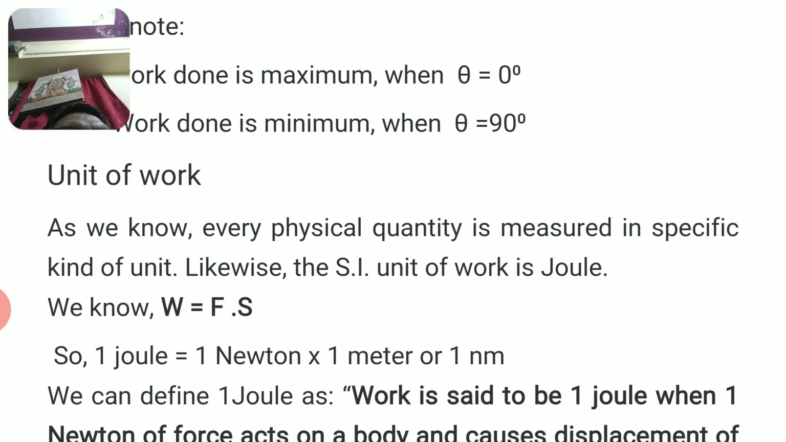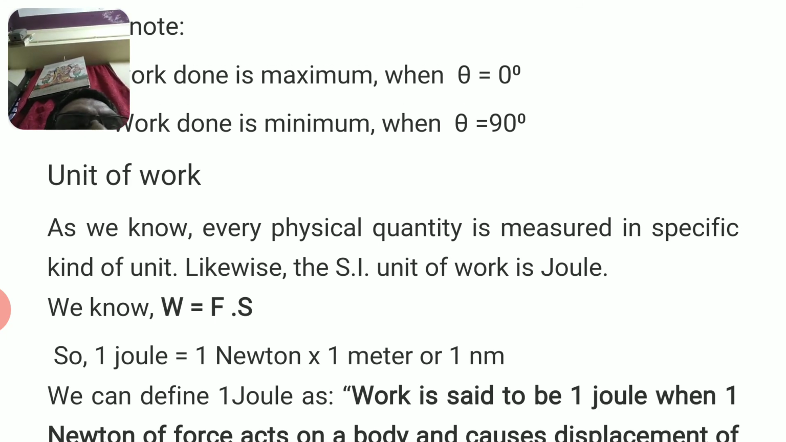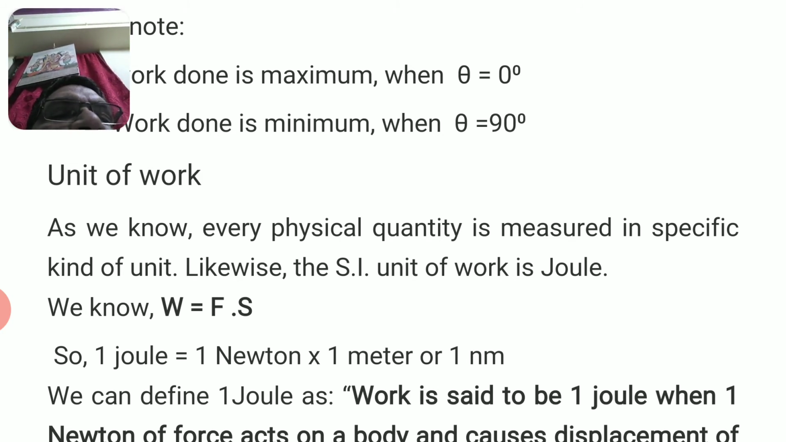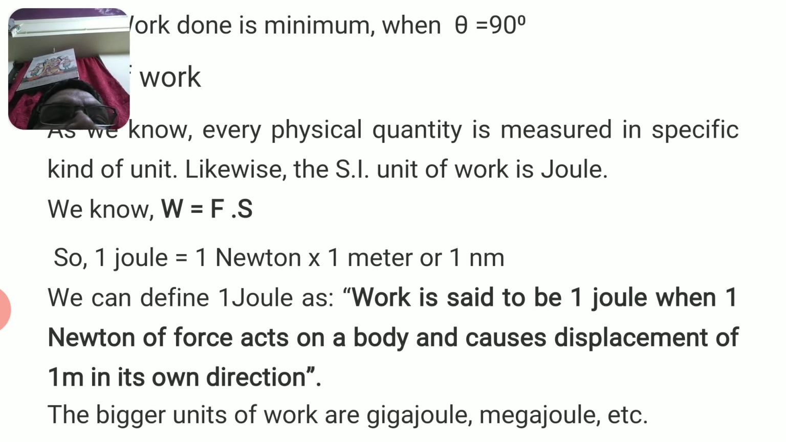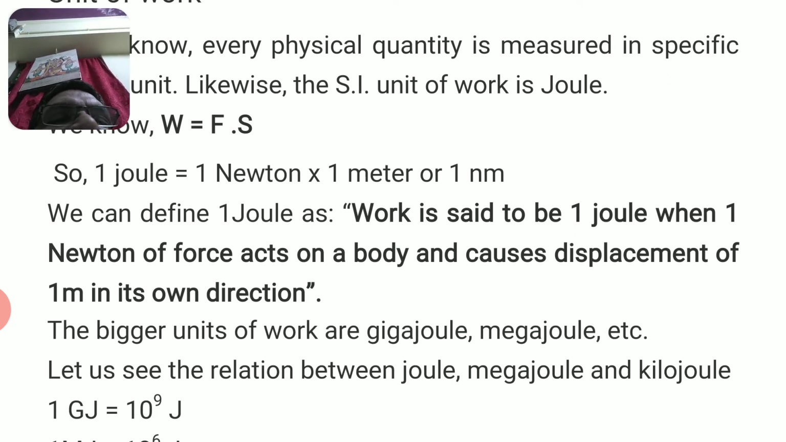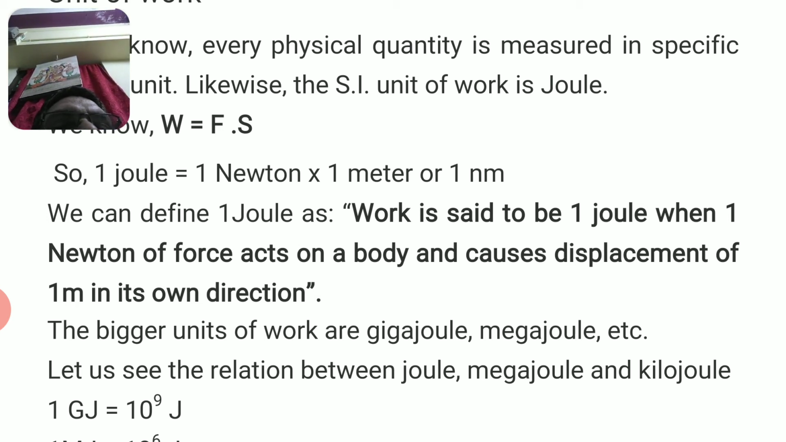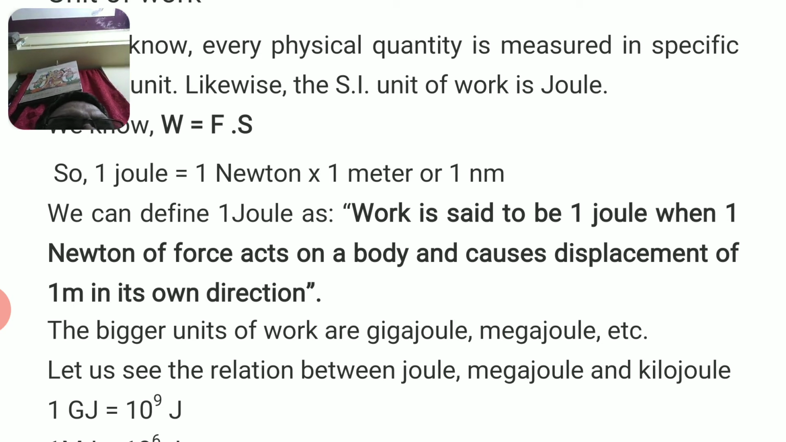Unit of work. As we know, every physical quantity is measured in a particular kind of unit. Likewise, the SI unit of work is joule. We know W is equal to F into S. So 1 joule is 1 Newton into 1 meter. Force unit is Newton, displacement is 1 meter. So 1 joule of work is the product of 1 Newton and 1 meter.